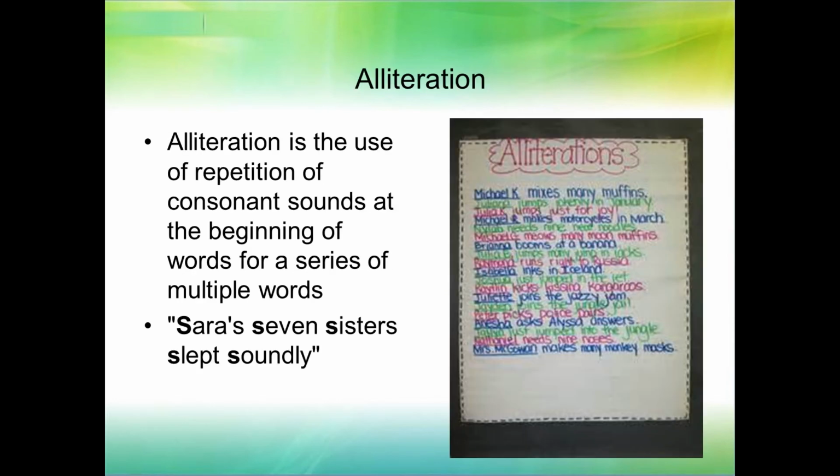Alliteration is the repetition of consonant sounds at the beginning of words for a series of multiple words, right? Sarah's seven sisters slept soundly, repeating that sound. That's all. Often it's used in poetry. It can sometimes be used in prose. And there's a bunch on the right. We're not going to read them all. Michael mixes many muffins, right? Alliteration, repeating the same consonant sound.